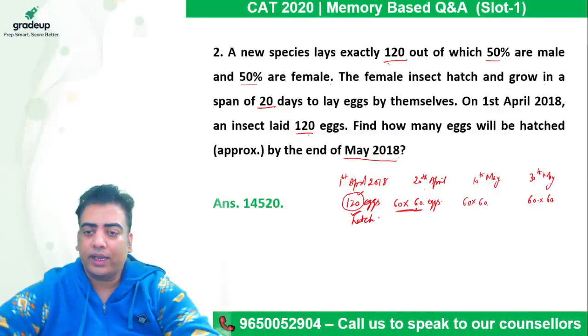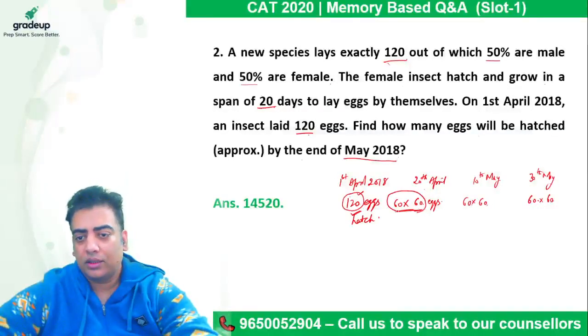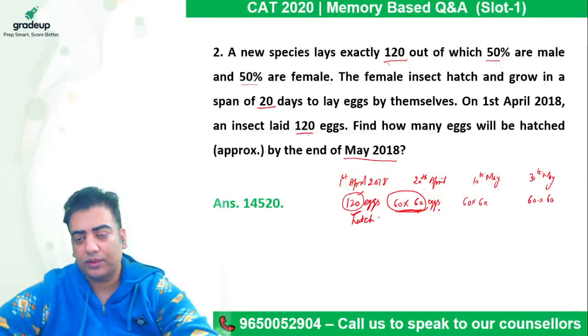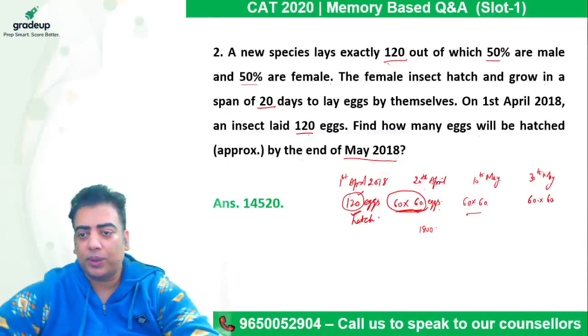Now again, of all these insects who laid eggs here, 50% are male and 50% are females. Half of this comes out to be 1800. So all these will again lay eggs on this particular day. They are going to lay 60 eggs each.